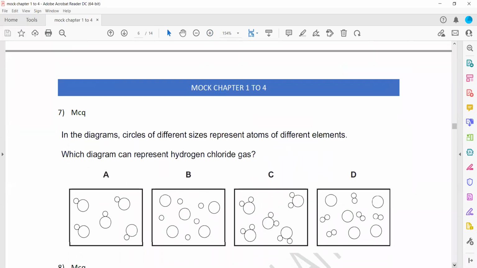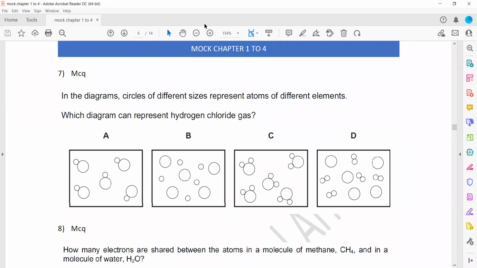In question 7, in a diagram, circles of different size represent atoms of different elements. Which diagram represents hydrogen chloride gas? What is the formula for hydrogen chloride? HCl. So it means one hydrogen combined with one chlorine. Hydrogen has only one shell, so hydrogen size should be smaller and chlorine size should be larger. So one hydrogen should combine with one chlorine. So for question 7, A is the right answer.